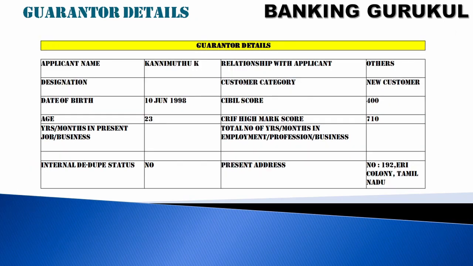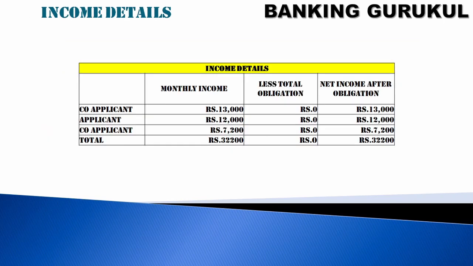Guarantor details. If we are taking any guarantor for this loan, the guarantor name, relationship with the customer, designation, customer category, date of birth, CIBIL score, age, and present address will all be captured in guarantor details, because the guarantor is giving a guarantee to the particular loan.